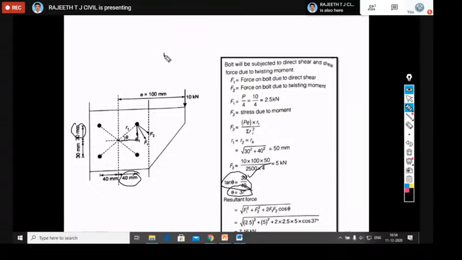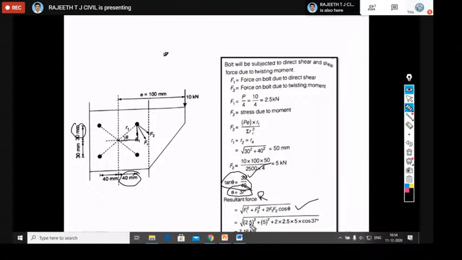Since it comes under a coplanar concurrent force system, you can apply the resultant force formula: R square equals F1 square plus F2 square plus 2 F1 F2 cos theta. Otherwise, if you want R, the resultant force, it is the square root of F1 square plus F2 square plus 2 F1 F2 cos theta.